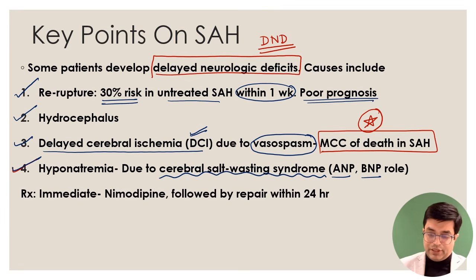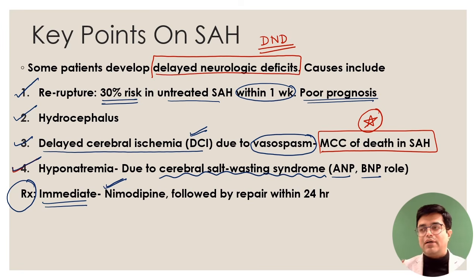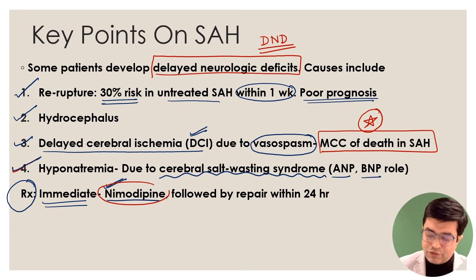So what is the treatment of SAH? Treatment of SAH will be immediate treatment. If a patient develops SAH, what you are going to do? Nimodipine should be given. Nimodipine has been shown to reverse or reduce the chances of vasospasm. Along with the usual management you will do for any emergency, ABC, management of raised ICP, putting an IV line, all these things you will do. But nimodipine always has to be added, followed by repair.